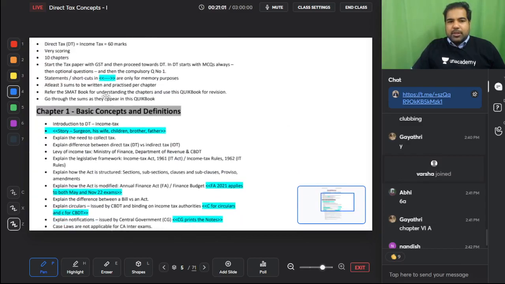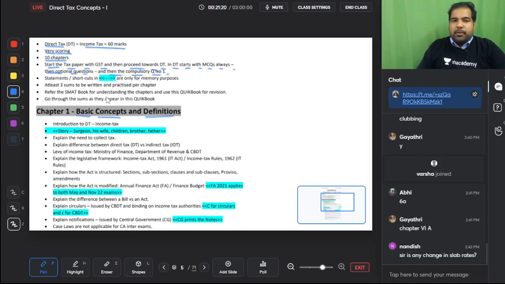As the first chapter is basic concepts and introduction, it's a warm-up chapter. Let's do this. Direct taxes is very scoring, it's 60 marks. It has 10 chapters. Start the tax paper with GST and then proceed towards DT. In DT, start with MCQ always, then optional questions, and then the compulsory question number 1. Statements and shortcuts are in this blue bracket, which we already know now. At least 3 sums to be written and practiced per chapter. Refer the SMAT book for understanding the chapters and this quick book for revision.